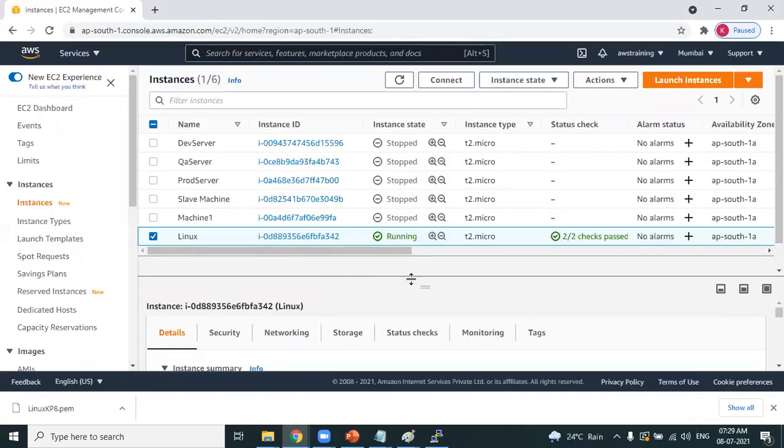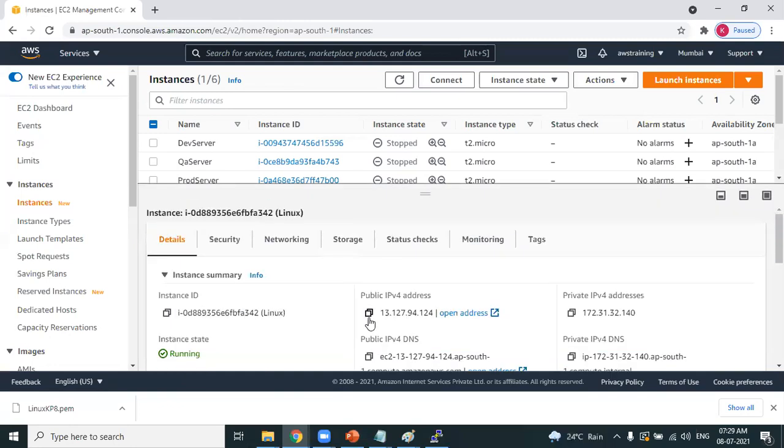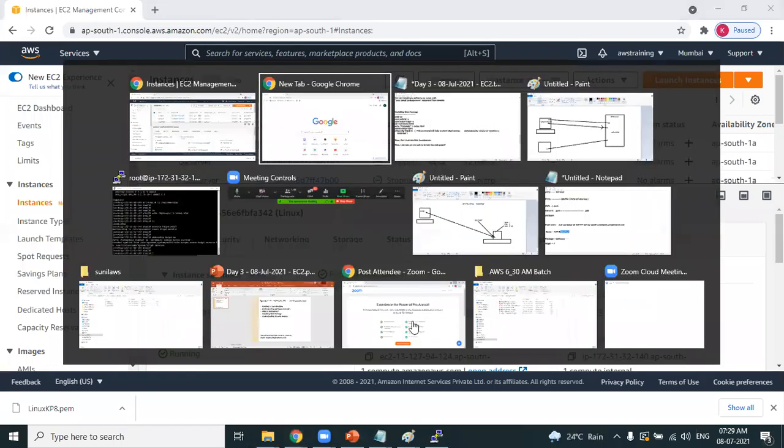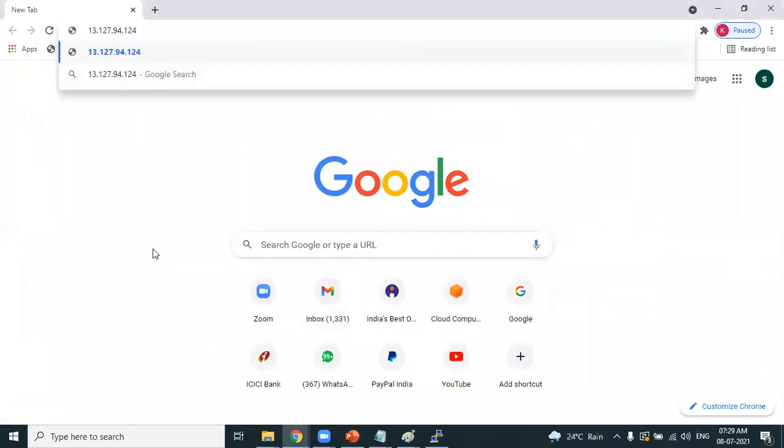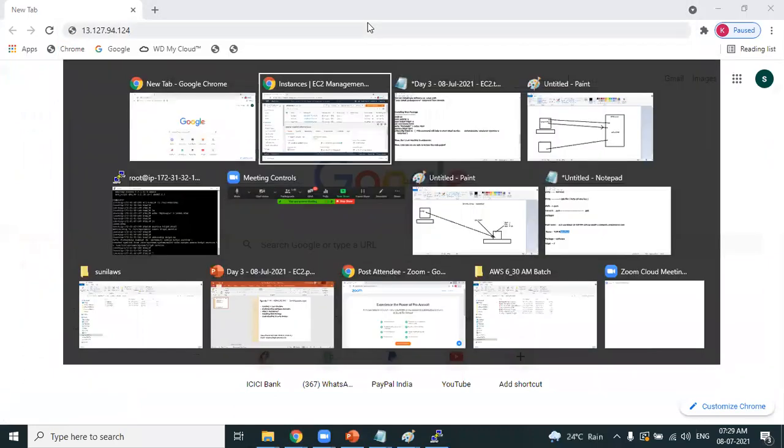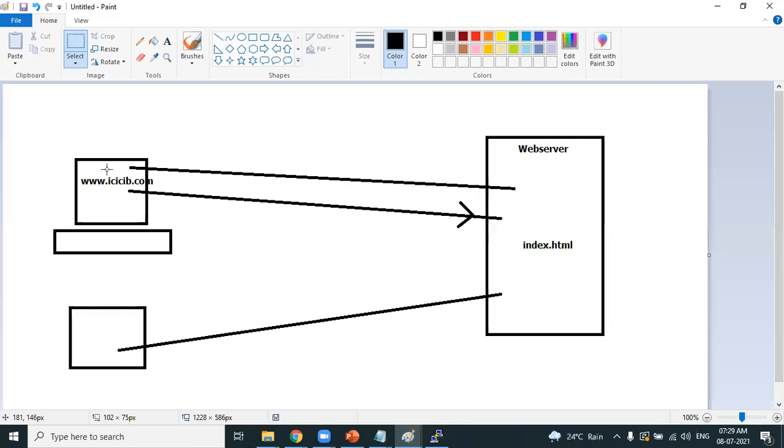How do you access the web server? Very simple. Take the public IP of the EC2 machine. This is the public IP, 13.127.94.124. Copy that IP address into Google Chrome, and when you press enter, the request will go to that particular IP address, isn't it? From my laptop, the request will go to the IP address, and in response, my web server will deliver the web page. We already have a web page created. Am I right?